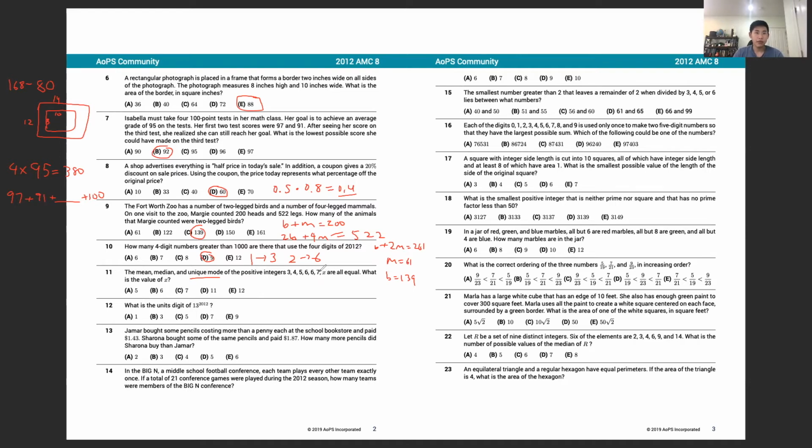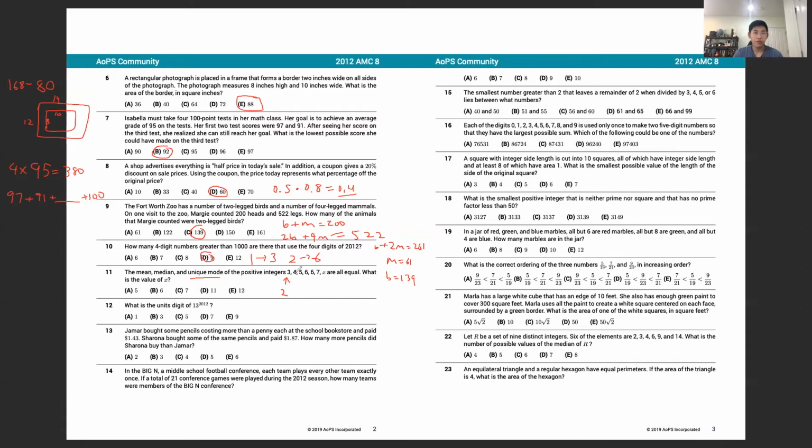If x is greater than 6, then our median will be 6. And if x is less than 6, then our median would be 5. However, x would have to be less than 3 because all of these are positive integers. So we could try that case. Let's have x be equal to 2, for example.